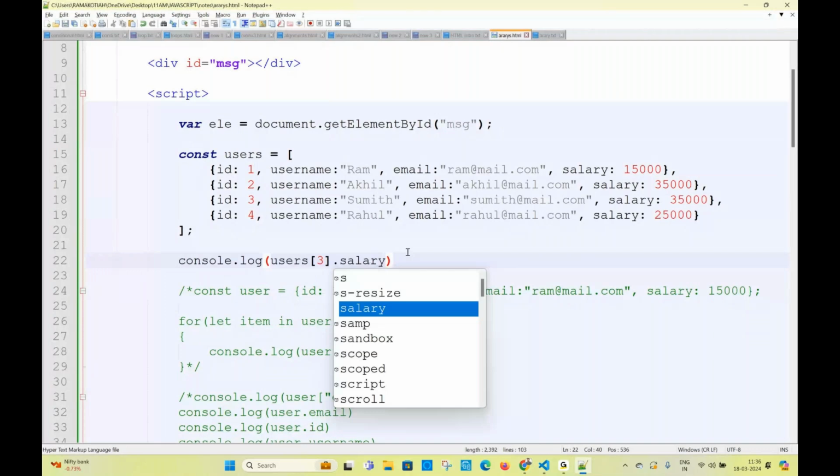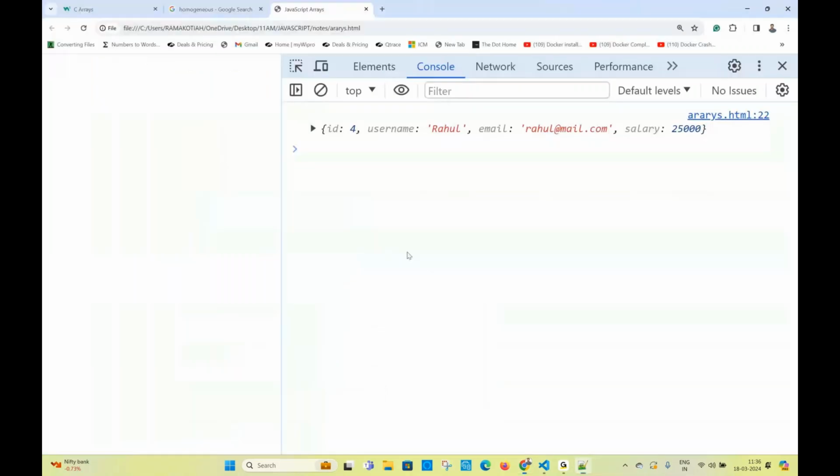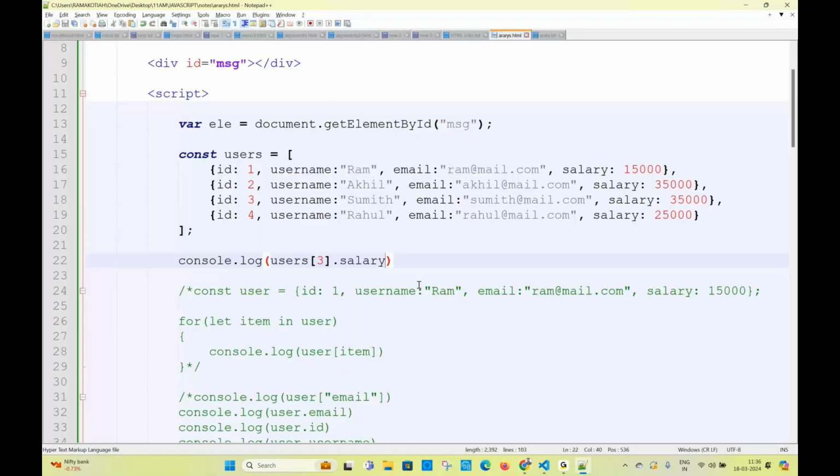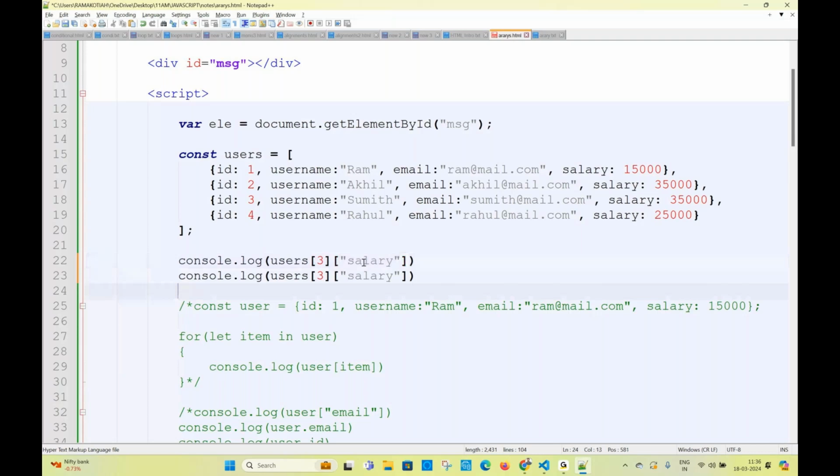This is how to access a particular person's salary. Otherwise, since this is an object, you can use it like this also, either this way or the square bracket way. Remember carefully, array values are objects. How to access an object value? By using dot or square bracket. Array values are accessed by using index. Inside an array, you have an object, then you have to write like this.